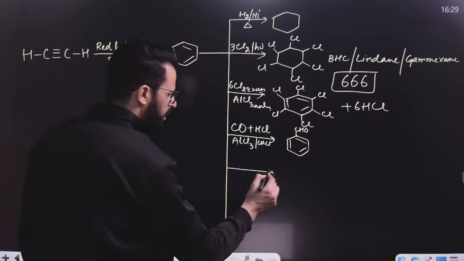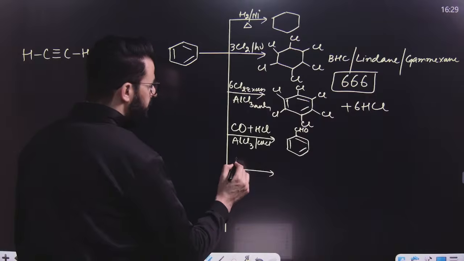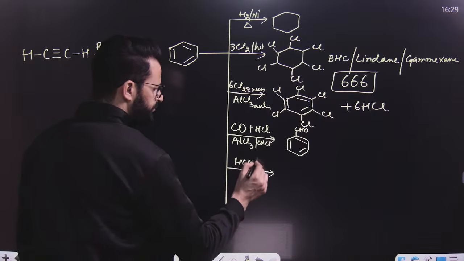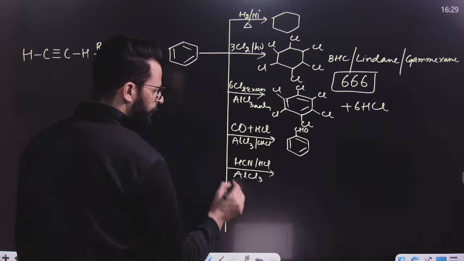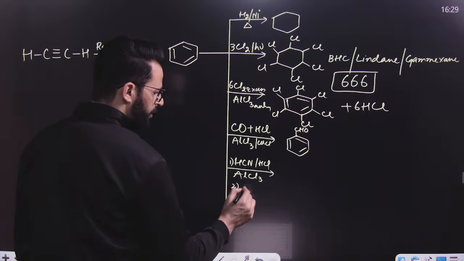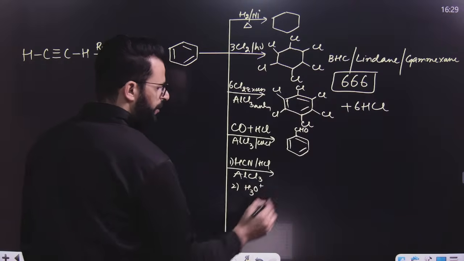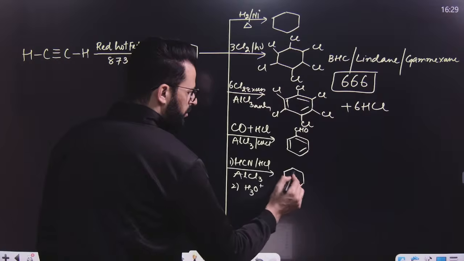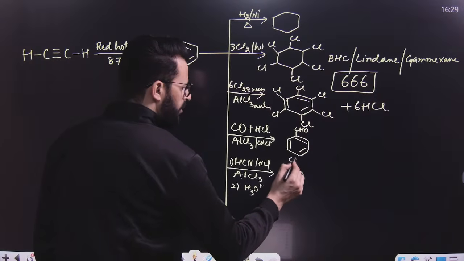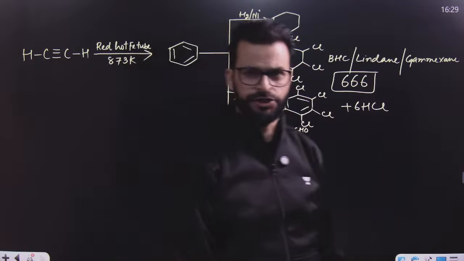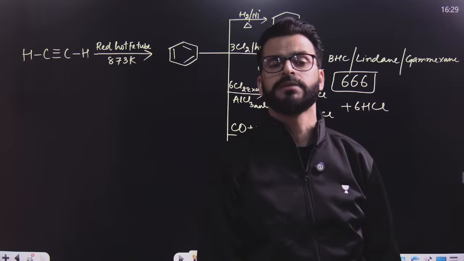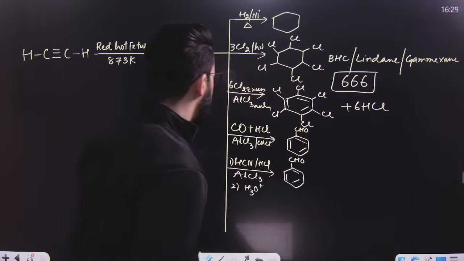Similarly, if you treat this with HCN and HCl in presence of AlCl3 followed by hydrolysis, once again an aldehyde or formyl group is introduced, but this is known as Gattermann formylation. This is not Gattermann-Koch, this is Gattermann formylation or Gattermann aldehyde synthesis.